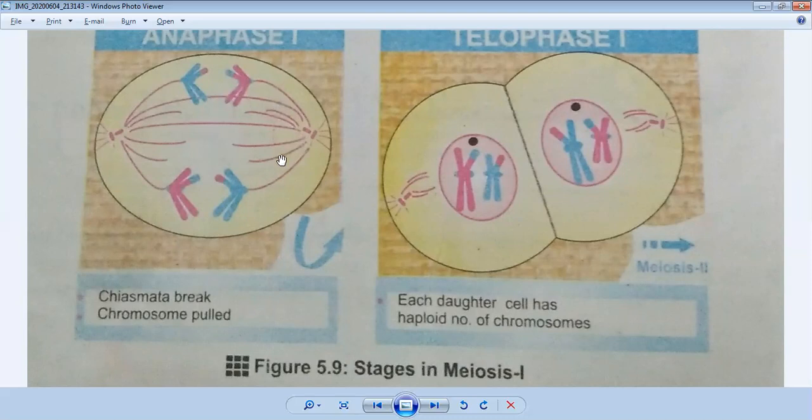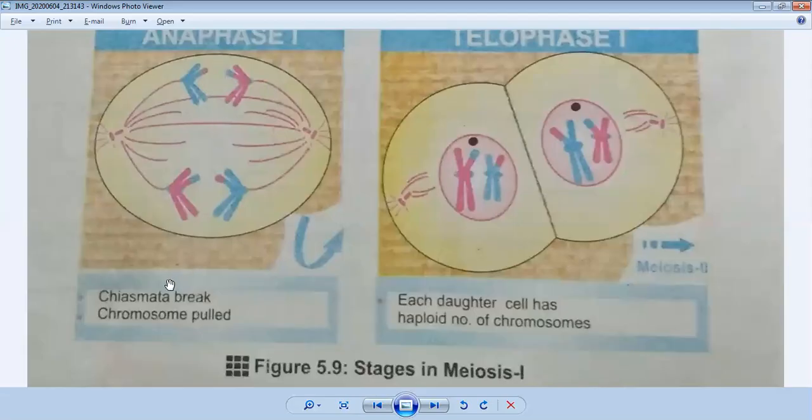This one is going to this pole, and this one is going to this pole. The spindle fibers help to pull the chromosomes towards their poles. So the nucleus of the cell is going to be divided from the center.